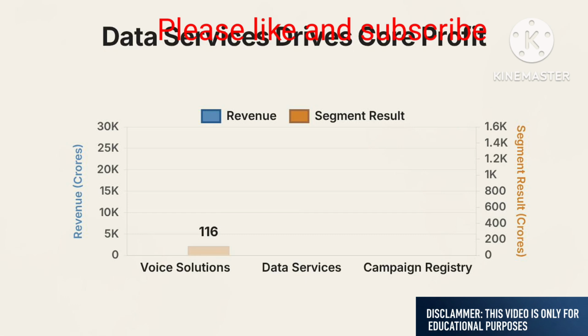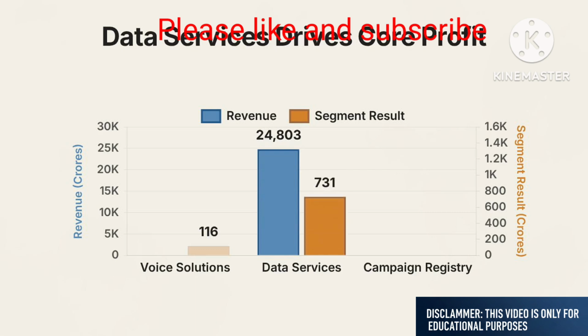In contrast, data services is the operational core of the modern business. The scale here is significant. Data services drove 24,802.72 crores in revenue, accounting for the vast majority of total volume. This segment produced a 1,180.51 crore result, confirming it as the primary operational cash engine.